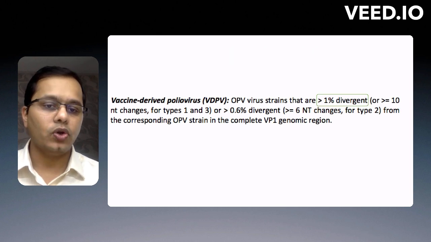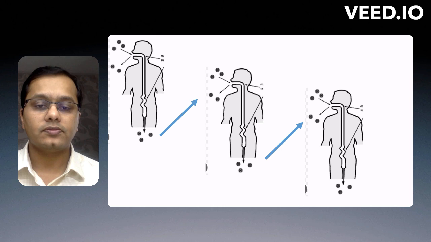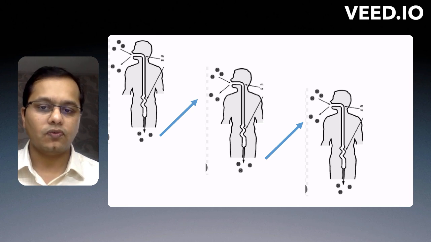Well, vaccine derived poliovirus is nothing but when you give OPV, if the virus keeps multiplying and mutating, and if the mutation result in a strain which is more than 1% divergent from the original strain, we call it vaccine derived poliovirus, and in certain people, it can turn neurovirulent. Well, why does this happen? This is because if there is ongoing shedding of this virus for several weeks to months, this virus will keep mutating, resulting in development of VDPVs.